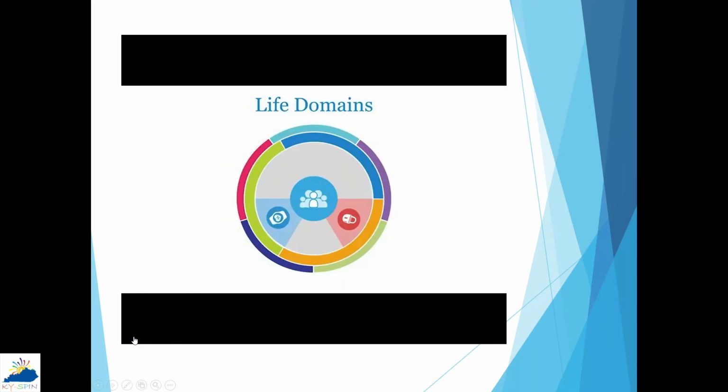The other key principle of the Life Course framework is really thinking across life domains. The developmental disability field historically is only focused on health and safety. And although those are important domains, what we want to do with this framework is to really broaden people's understanding about what's important to the good life. And what we know is that you have to be thinking about, what do I do during the day? How is my health and wellness? Where do I live? How do I stay safe? How do I have friends? And how am I involved socially? So what we've done here is we've really created icons and domains so that we can really hone in on those specific areas, but also talk about how they're all interconnected to one another.